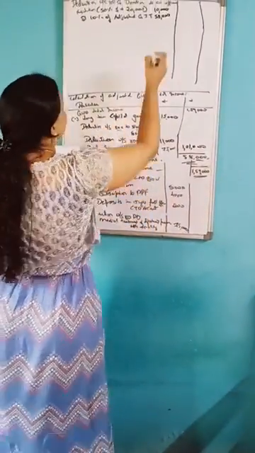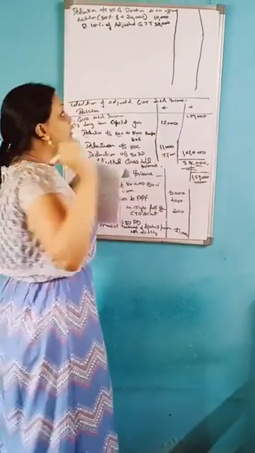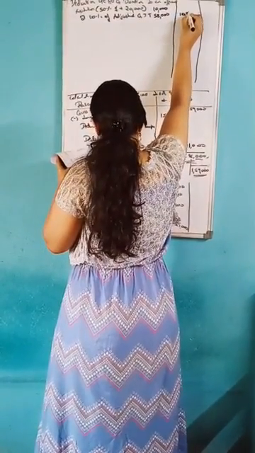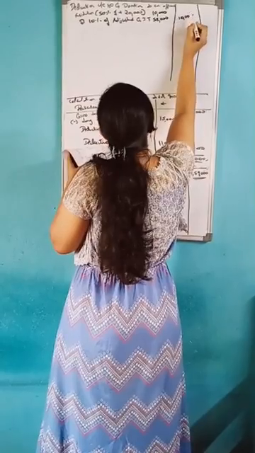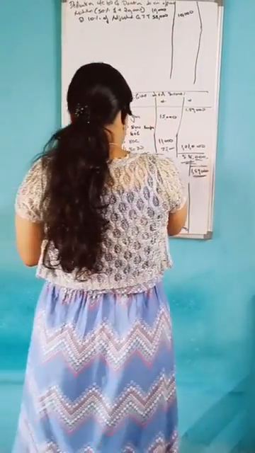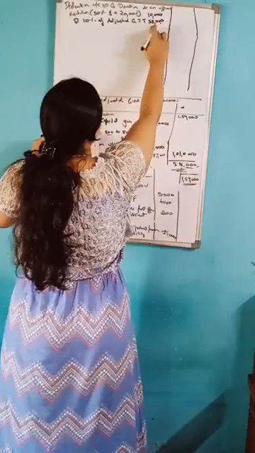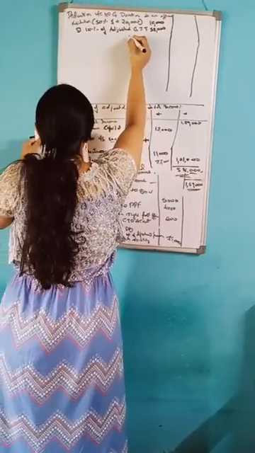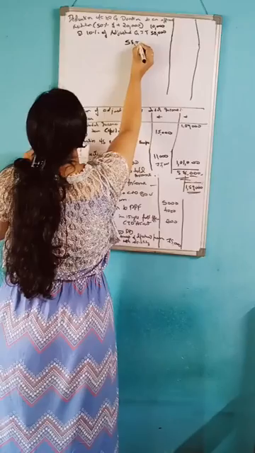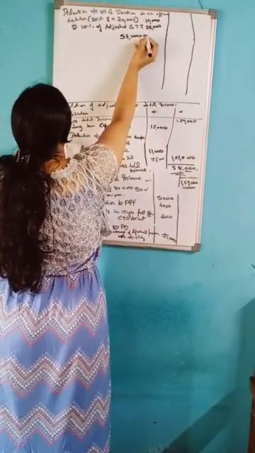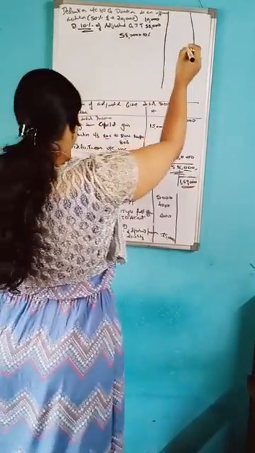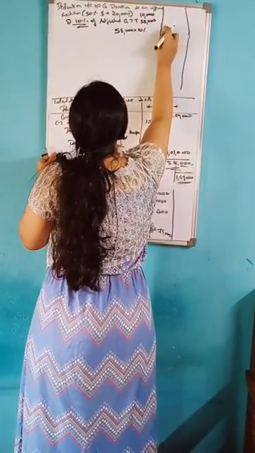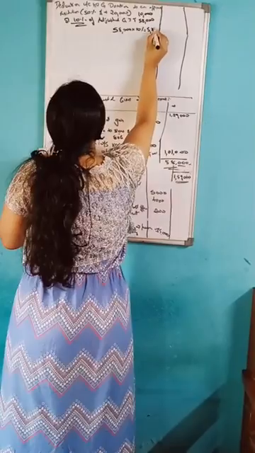After that, whichever is less, that amount you should take. So that is 10,000. In that 58,000 you should calculate 10%. So 58,000 into 10%, you will get 5,800.